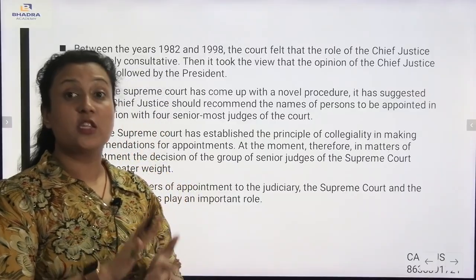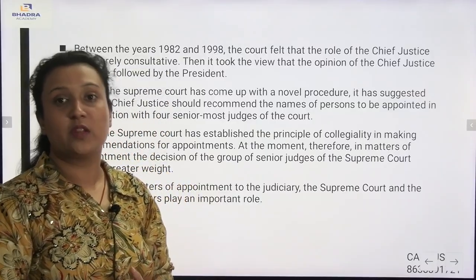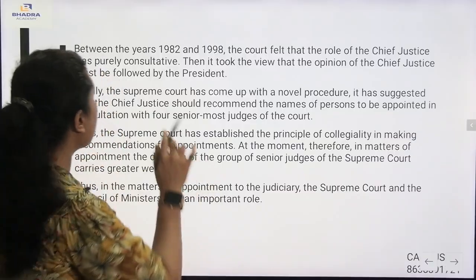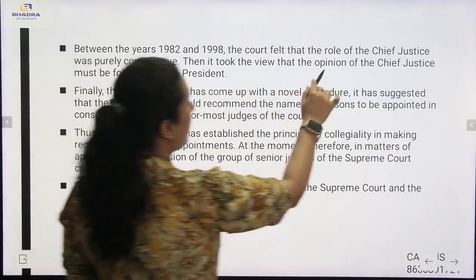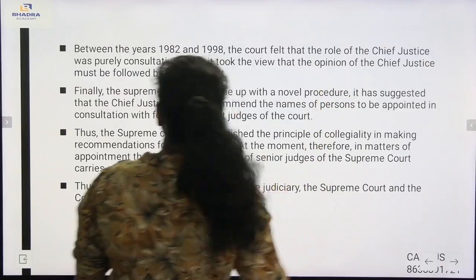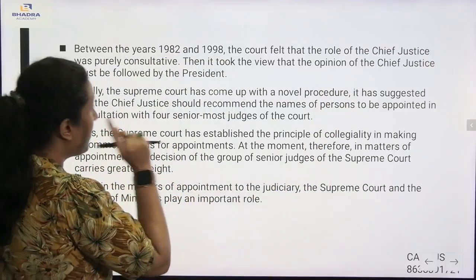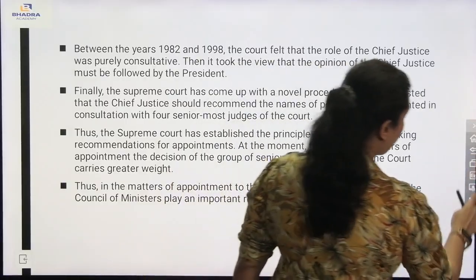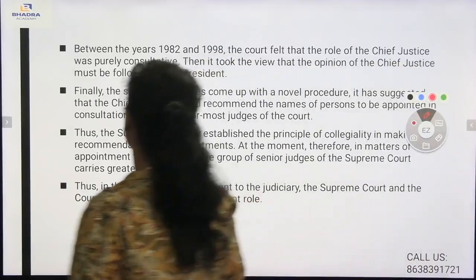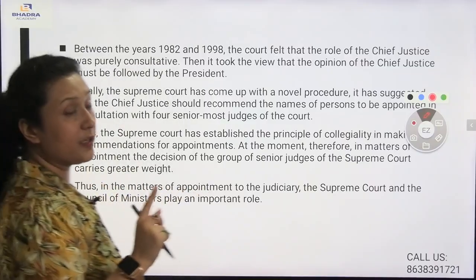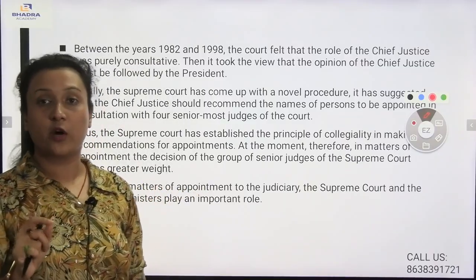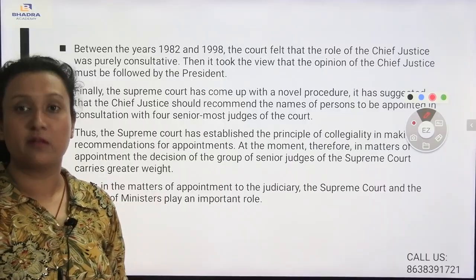But now the Chief Justice of India's opinion must be followed by the President. Okay, this line is very, very important. Just see the line carefully. Between the years 1982 and 1988, during that time, the Chief Justice was very much of a consultative type.